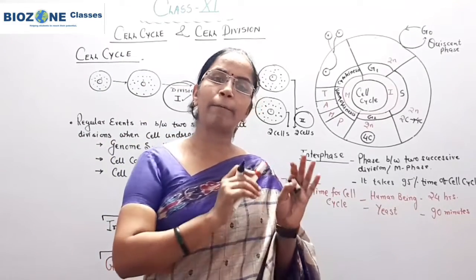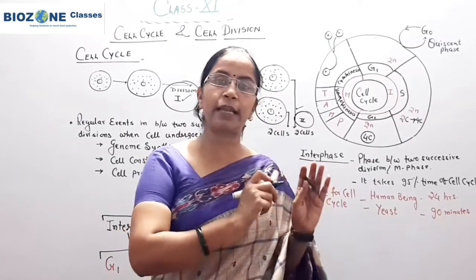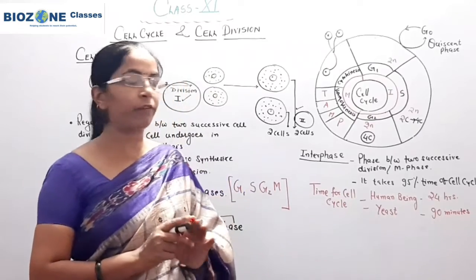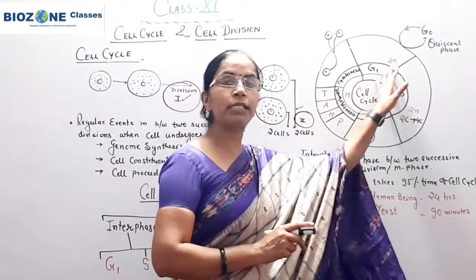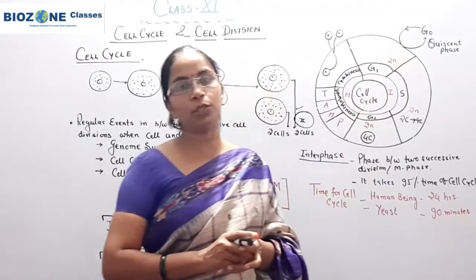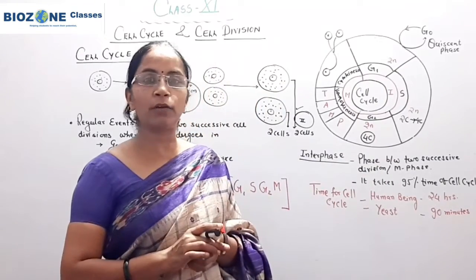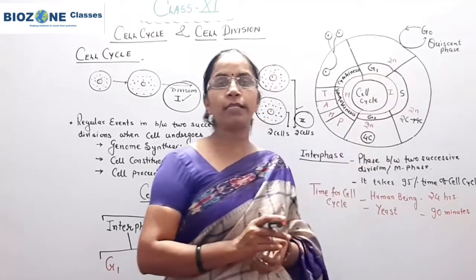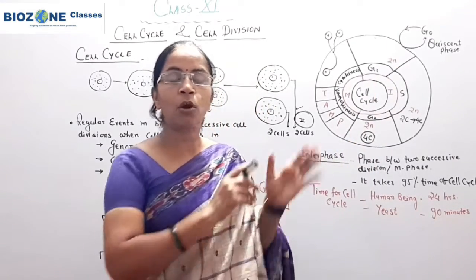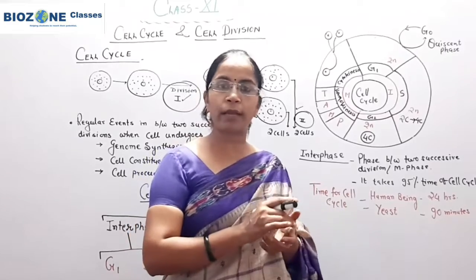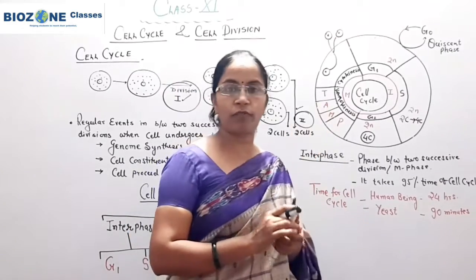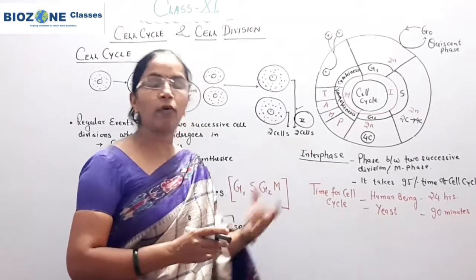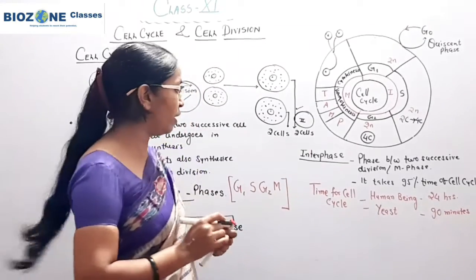The cell silently completes its function metabolically, but never shows any kind of division, and such types of cells always remain in G0. The nerve cells or neurons always remain in the quiescent stage, or G0 phase. Now we discuss the detailed part of the interphase, that is, what the different phases of interphase are.